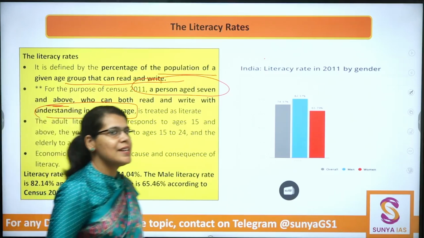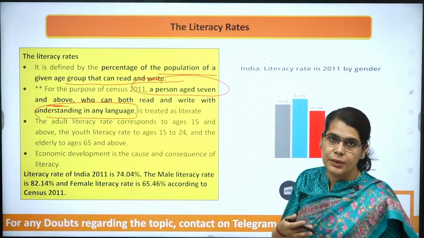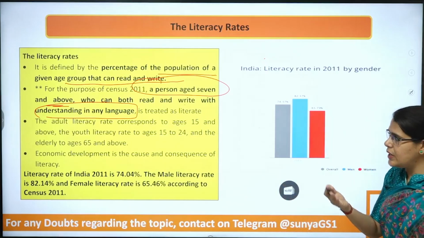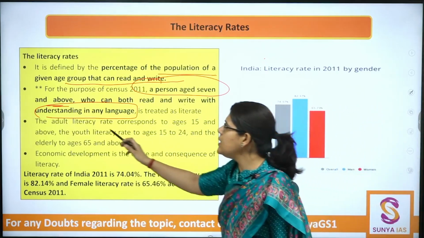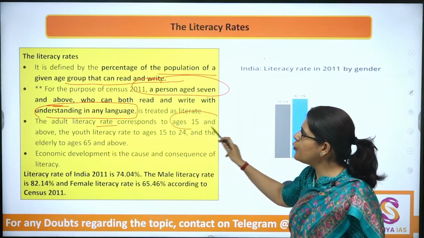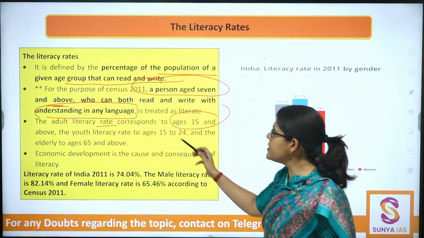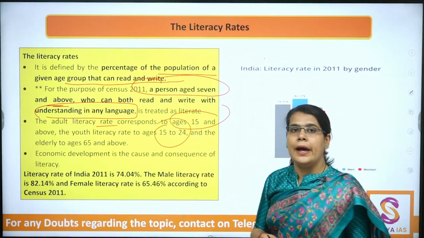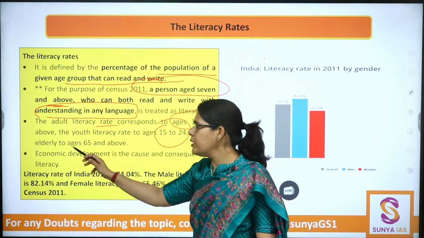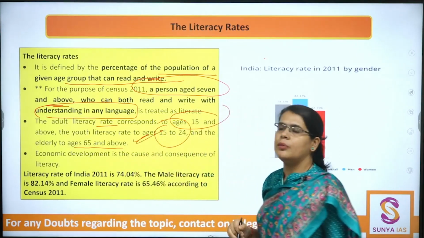This can also be taken for different age groups. Adult literacy rates correspond to ages 15 and above, youth literacy rates to ages 15 to 24, and elderly literacy rates are computed for ages 65 and above.